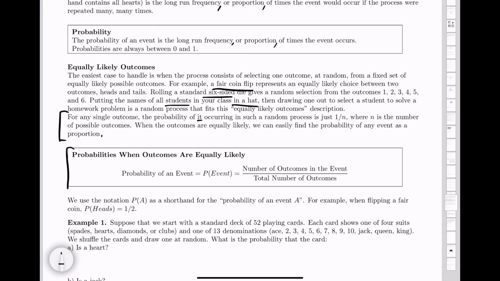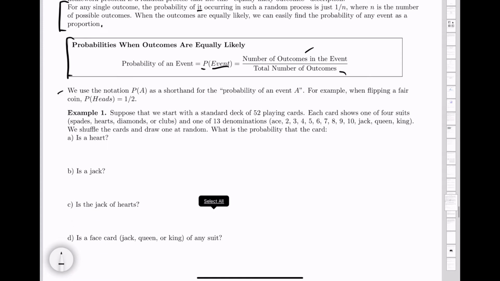Here's a more general formula: when outcomes are equally likely, probabilities can be computed like this. We use this notation. The probability of the event that you're talking about is computed by the number of outcomes in the event that you're looking at, out of the total number of possible outcomes. So here's an example of that notation. P of A is shorthand for the probability of an event A. So for example, when flipping a fair coin, the probability of the event of heads is 1 over 2.